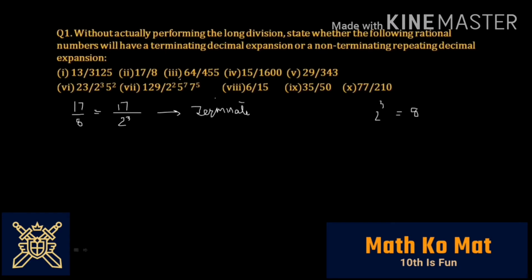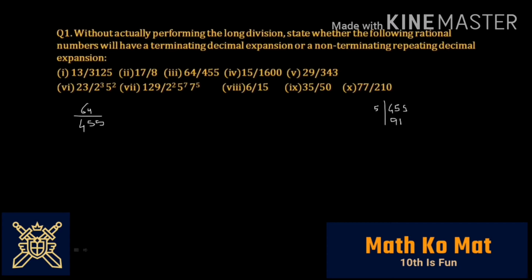Let's move on to the third one. In the third question, you have 64 divided by 455. Again, as you see, we have 5 at the last, so in the factorization, we'll be dividing by 5. 5 nines are 45 and 5 ones are 5.